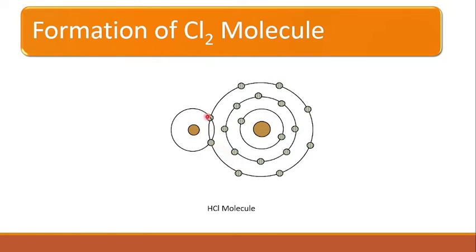Again, we can see in the formation of the HCl molecule also, the hydrogen atom shares one electron with the chlorine atom, and both the hydrogen and chlorine achieve the stable configuration, right?